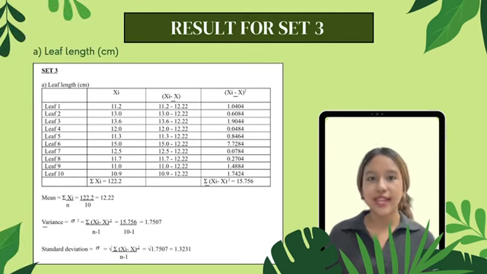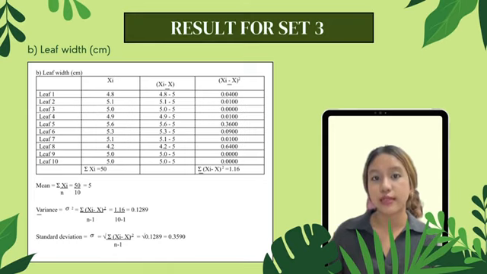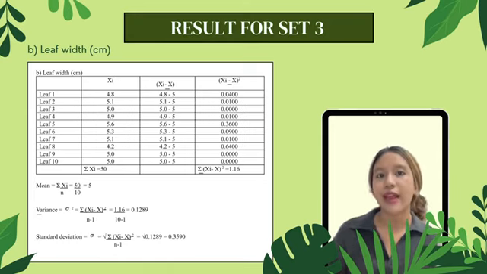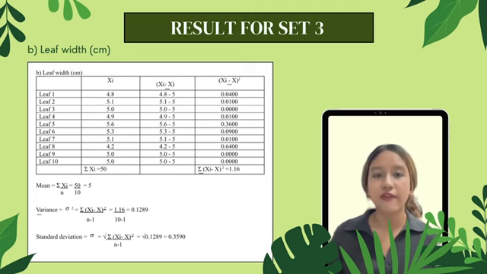Last but not least, set 3. For the first table, the mean is 12.22, the variance is 1.7507, and the standard deviation is 1.3231. And for the last table, which is the leaf width in cm, the mean is 5, the variance is 0.1289, and the standard deviation is 0.3590.